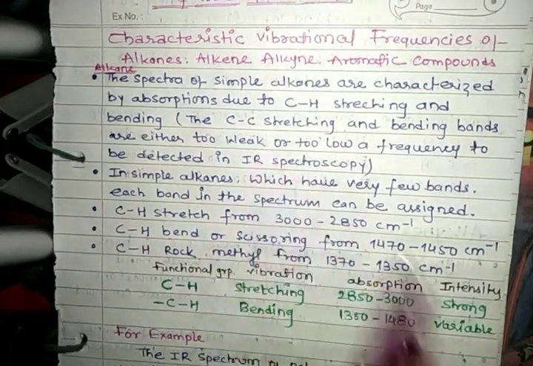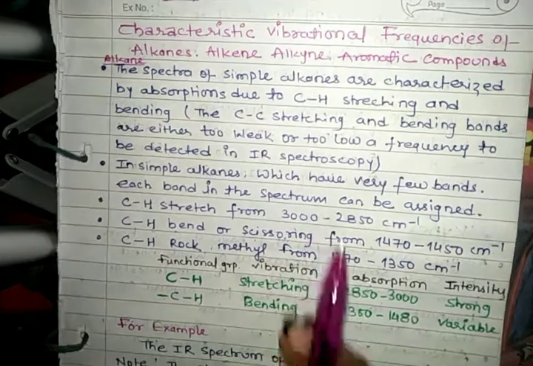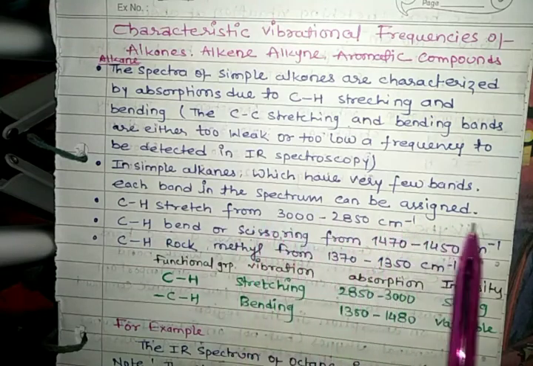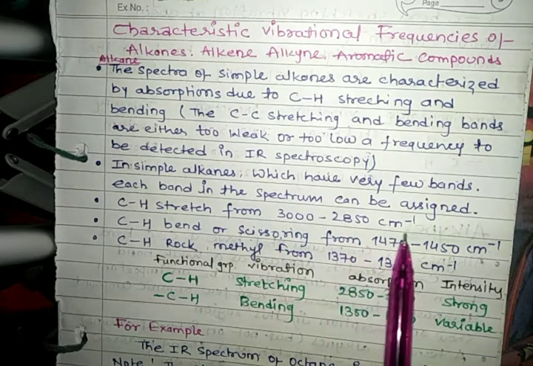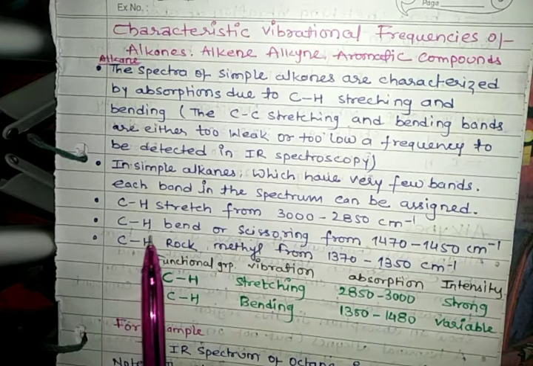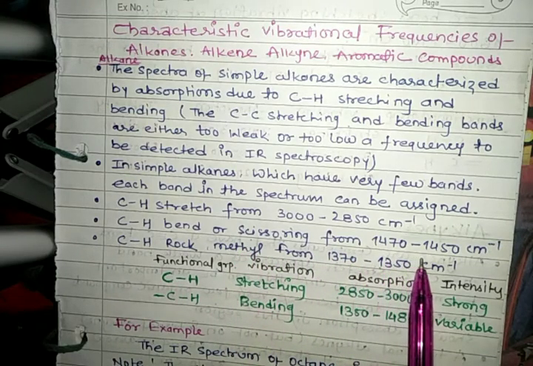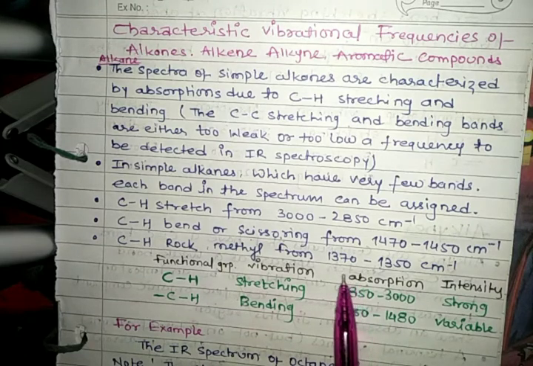The carbon-carbon stretching and bending are either too weak or too low in frequency to be detected in IR spectroscopy. In simple alkanes, which have very few bands, each band in the spectrum can be assigned: carbon-hydrogen stretch from 3000 to 2850 cm⁻¹, carbon-hydrogen bend or scissoring from 1470 to 1450 cm⁻¹, and carbon-hydrogen rock of methyl from 1317 to 1350 cm⁻¹.